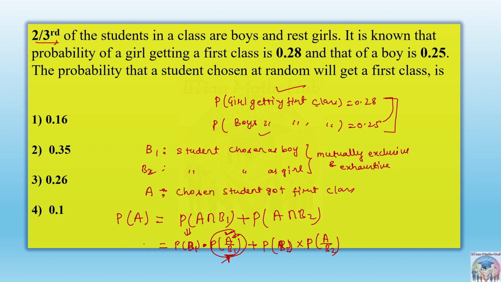P of A into P of B1 given A. But see, if we write B1 given A, it means the student has already got the first class. Now we have to find whether it's a boy or girl. Just a second, I'm writing here.